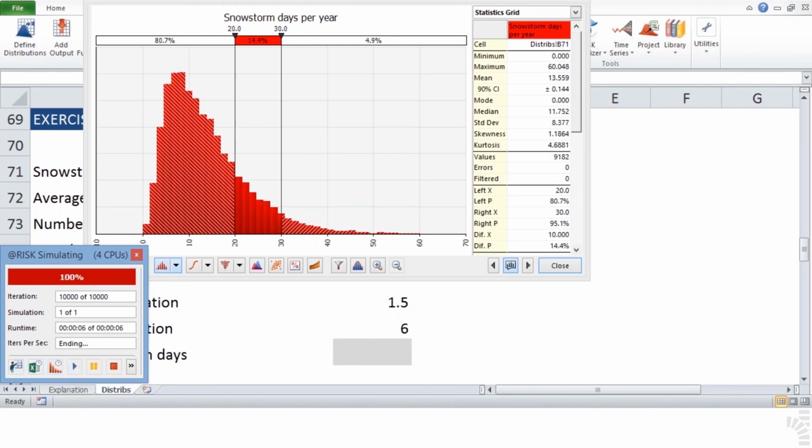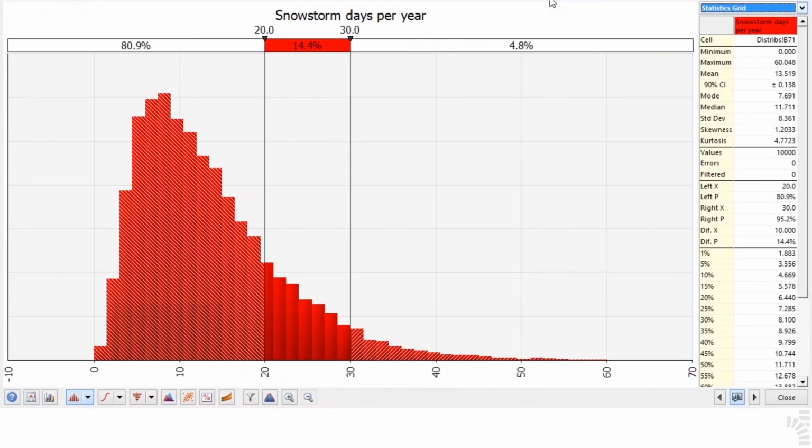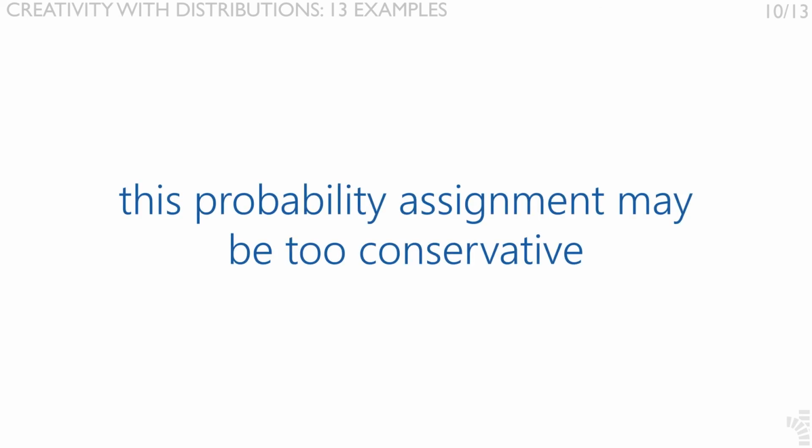6. After the simulation, a graph such as the following allows for additional interpretation. If we consider a relatively strong or harsh winter, with at least 20 snowstorm days a year but less than 30, then we could say that there is approximately a 14% chance of such a winter. In other words, approximately 1 in every 7 years such a winter occurs. If we were to define a very extreme winter, one that has more than 30 snowstorm days a year, then we would say that there is a 4% to 5% probability of such a winter. In other words, this type of winter happens once every 20 to 25 years. However, we will demonstrate in the next exercise that this probability assignment may be too conservative, and extreme winter years may not be as probable as this first approach describes.